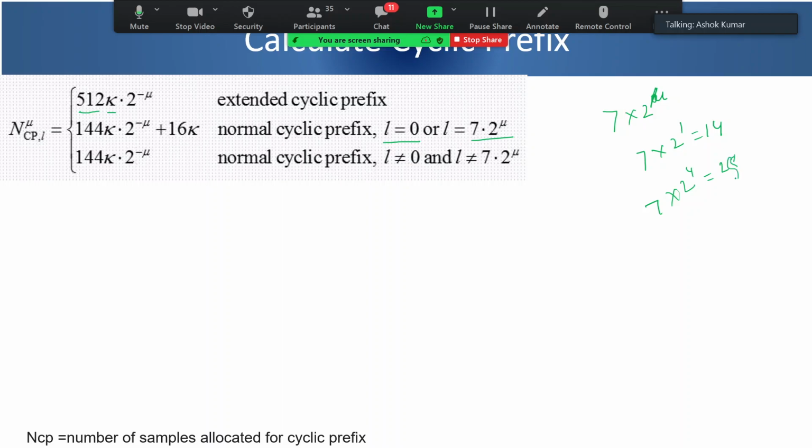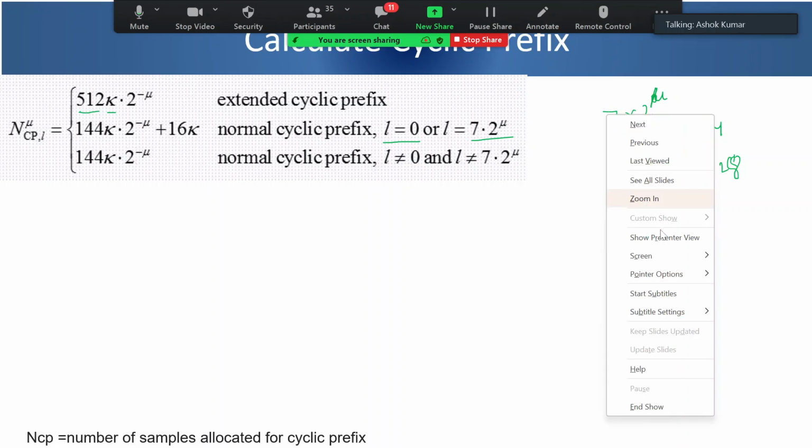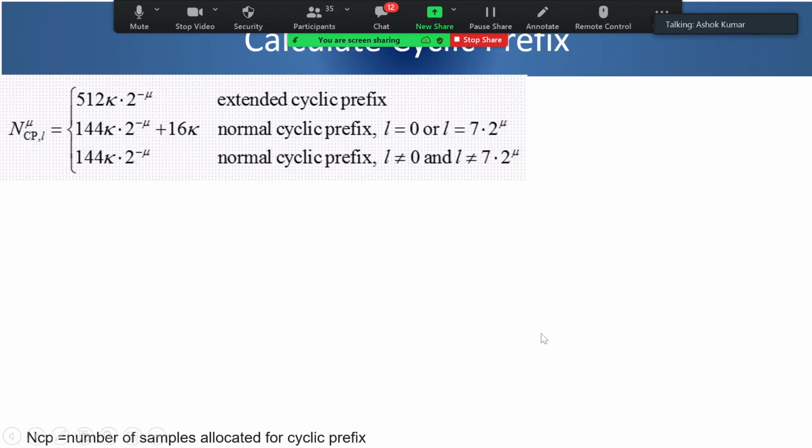So basically, if you go higher in numerology, you are reaching the 0.5 millisecond time where whatever symbols are present, either it is 7 symbols or 14 symbols or 28 symbols or 56 symbols and so on. And this formula gives you for L0 and at the middle. Here, from the above formula, you are just adding 16 into K, 16 into 64.